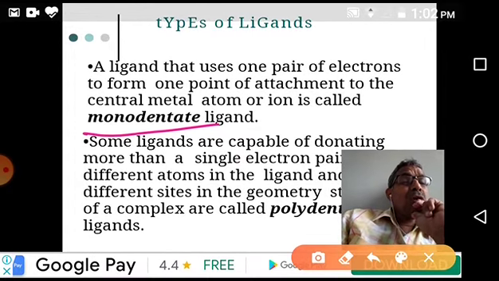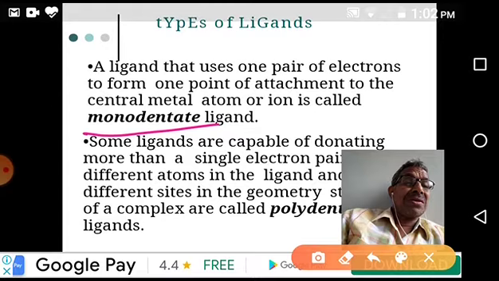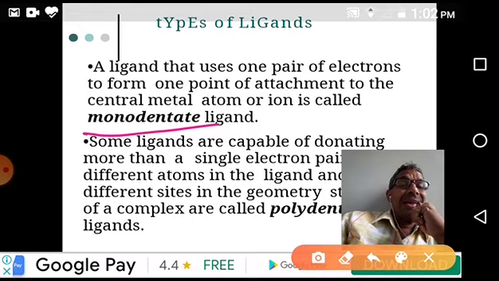So a monodentate ligand is a ligand which occupies only one place, one center or one point around the central metal atom in the coordination sphere of the metal atom. So that is a monodentate ligand. For example, chloro, water molecule, or ammonia molecule.